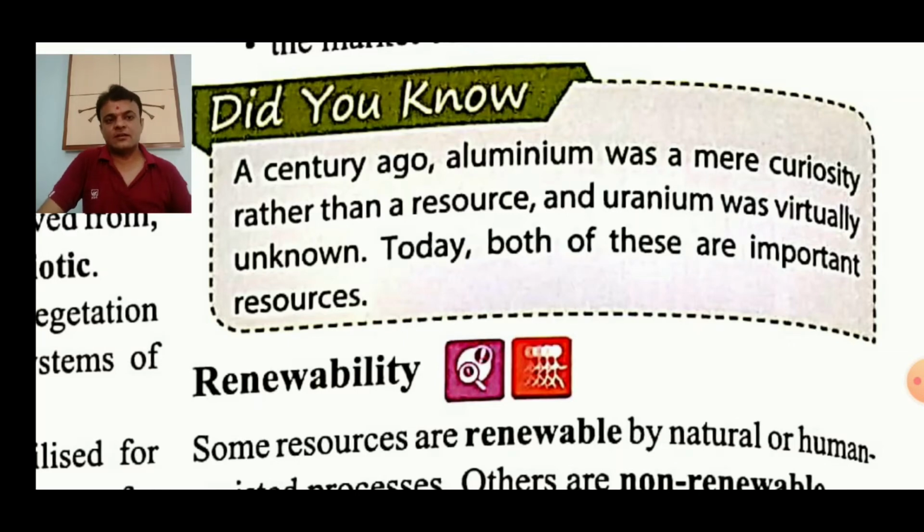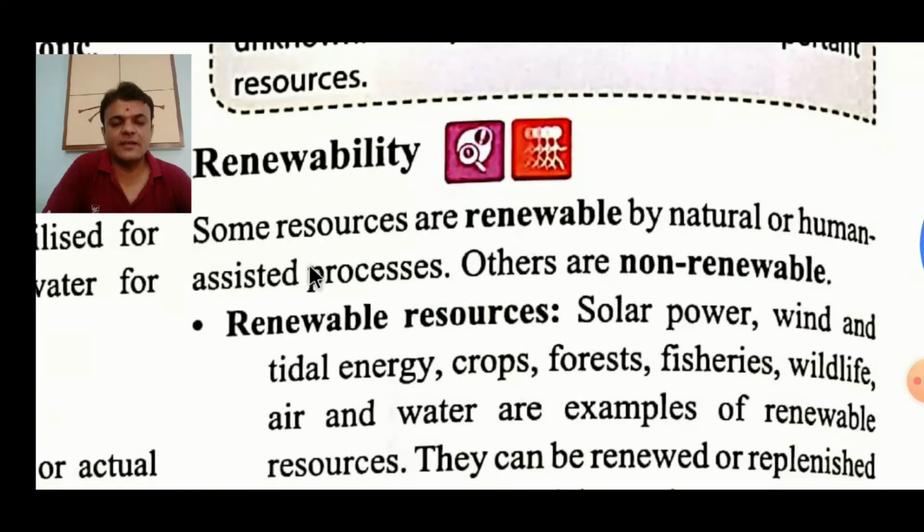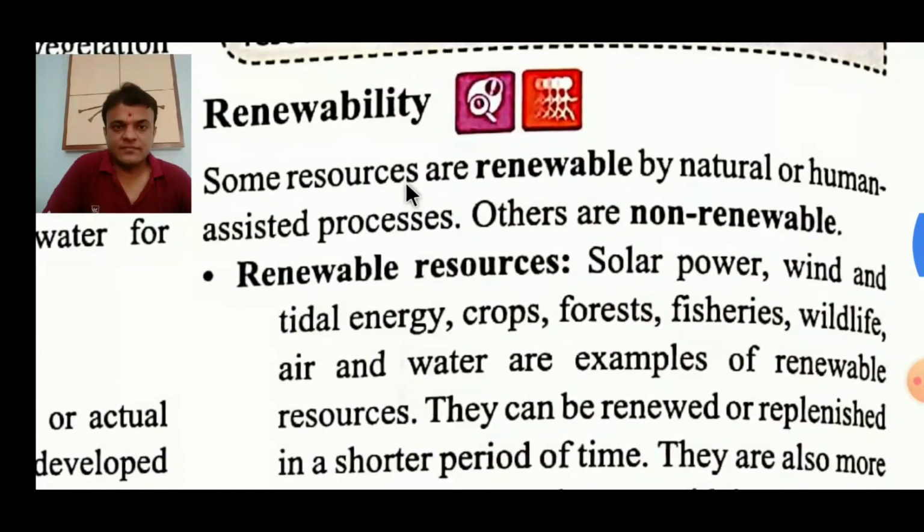The other example is uranium. It was virtually unknown; no one had seen uranium 100 years ago, but now we have information regarding what uranium is, how it is fetched, and where it is available.